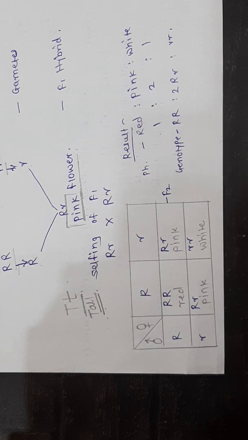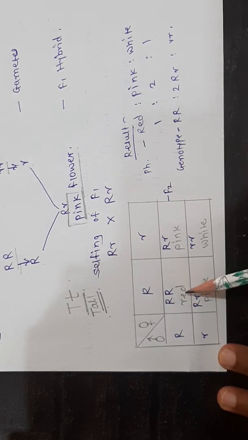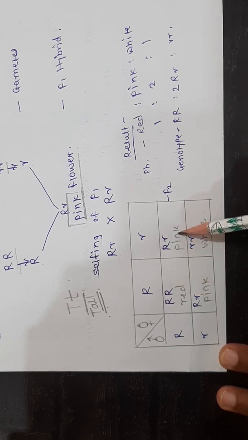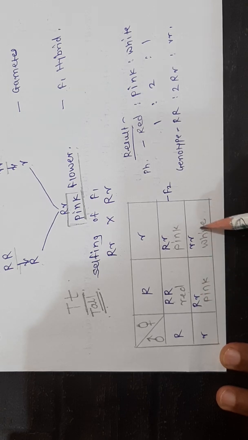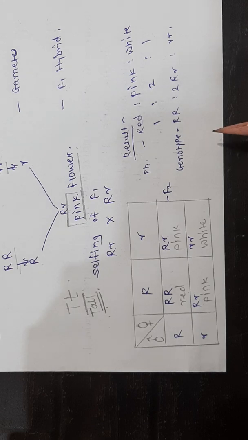If we cross this, capital R capital R is a red flower, capital R small r is a pink flower, capital R small r pink, and small r small r will be white. Means we obtain 3 different types of progeny, or 3 different types of offspring.